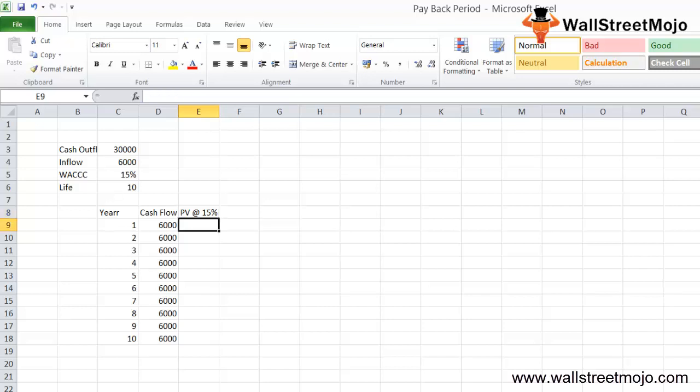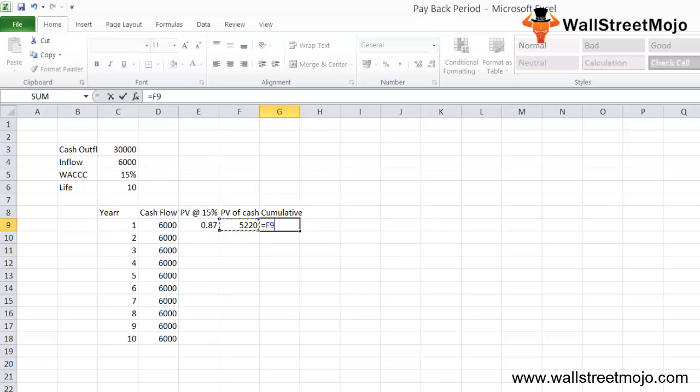For example, this is 0.870, so this will be 6,000 into 0.870, and we just need to take the cumulative of this value. For the first year it's going to be 5,220. If over here I make it 0.756, then the present value will be 6,000 into 0.756.